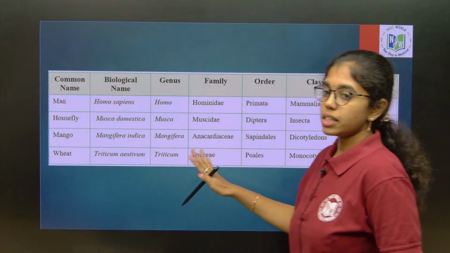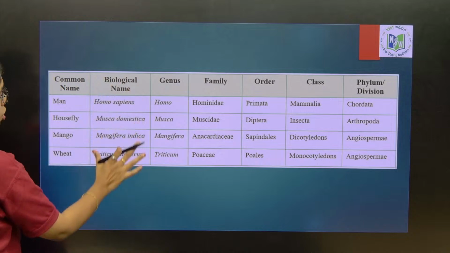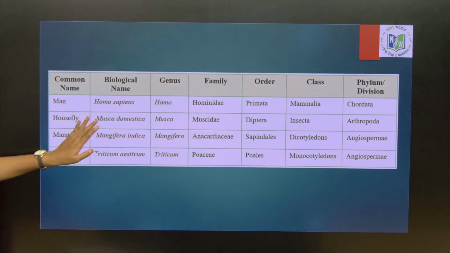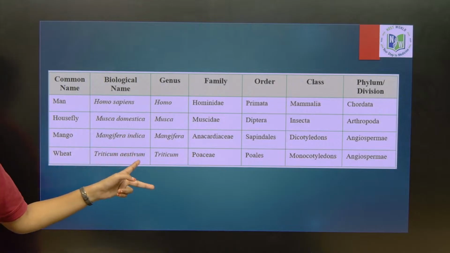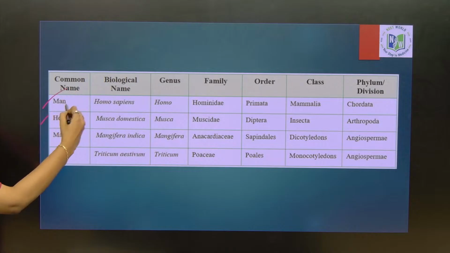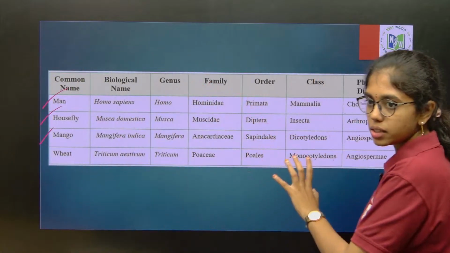So, this is the chart from your NCERT where the common name, biological name, genus, family, order, class, phylum is given. Of this, just now in whichever flow charts we have taken down, all these are there already in that. But just highlight this in that flow chart, enough.